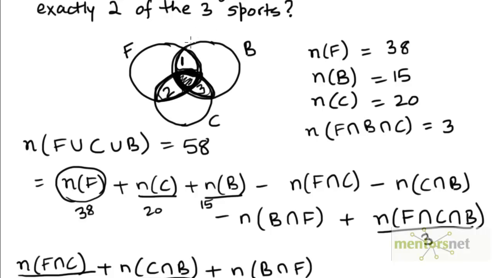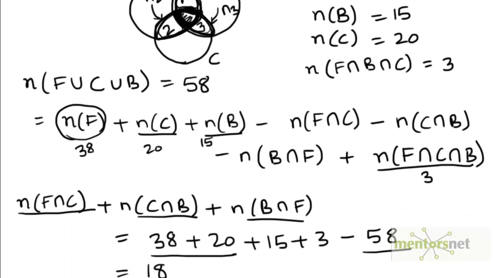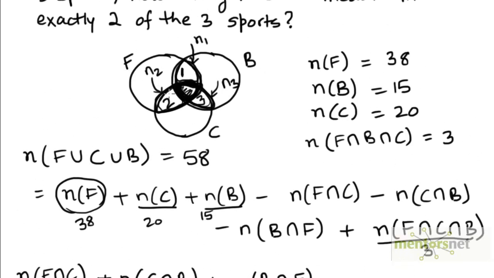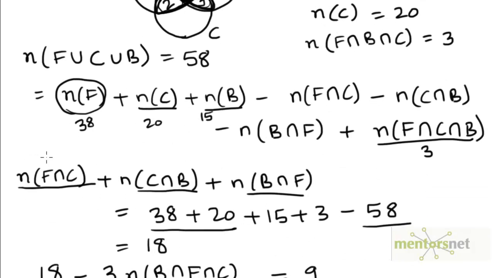We can do this more formally also. So let n1 be the number of elements in region 1, let n2 be the number of elements in region 2, let n3 be the number of elements in region 3, and let the number of elements in this region be, actually we don't need to use a variable for it because we already know that there are 3 elements in this set. Now the number of elements in F intersection C would be n2 plus 3.